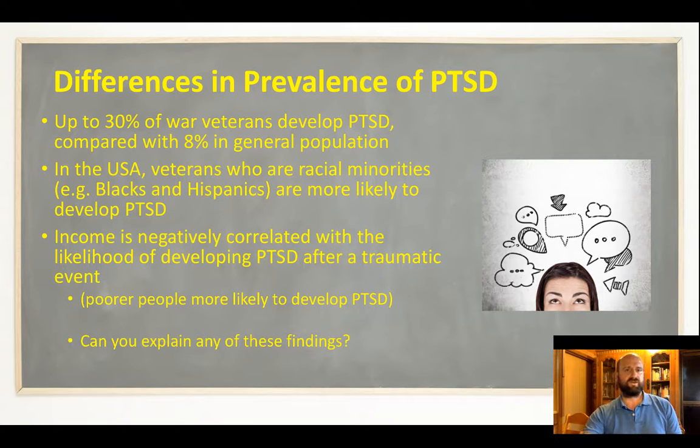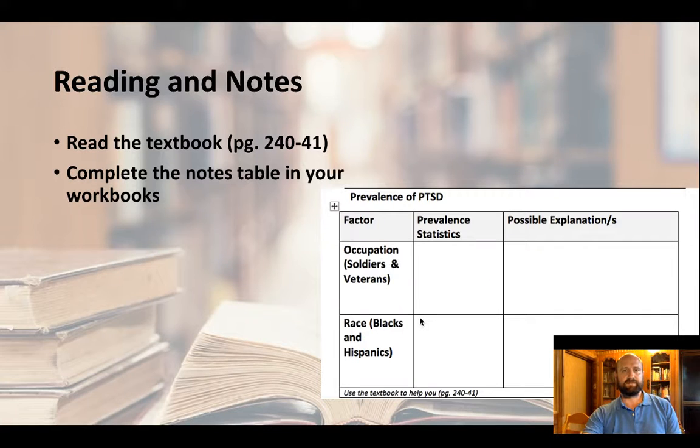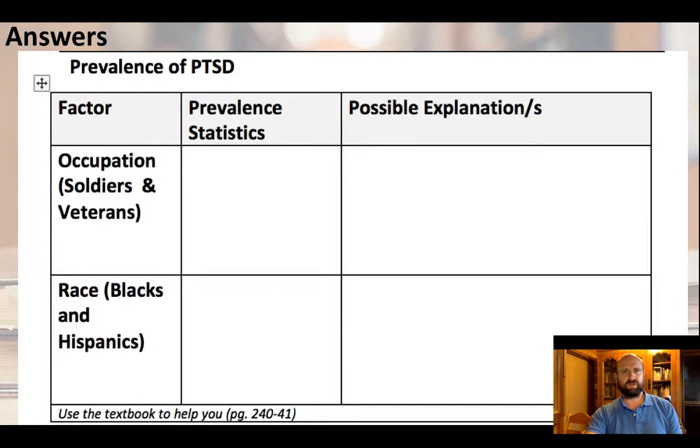Okay, and so yeah, thinking here, these are three stats, and then students try and get them to think, could they explain for themselves why these might exist? And then it's just reading in the notes, trying to find the answer. These are the factors, so their occupation, or their race, and this is the statistics. So if they're writing about this, they want to be able to state the difference in prevalence. It might not be a specific percentage all the time. It could just be a general difference, and then see if they can come up with some possible explanations in the table. And then discuss their answers as a class, and write the good ones up here.